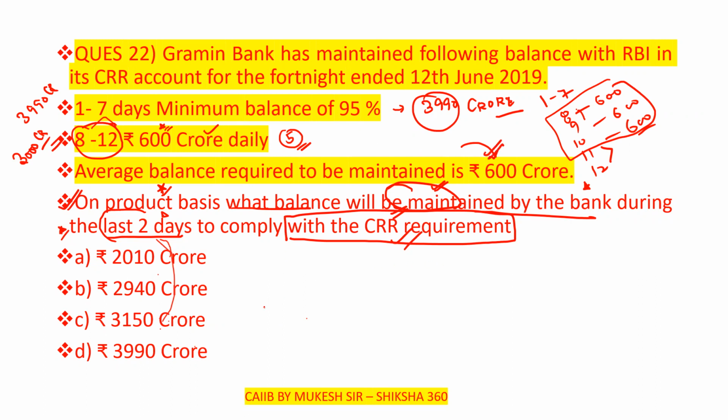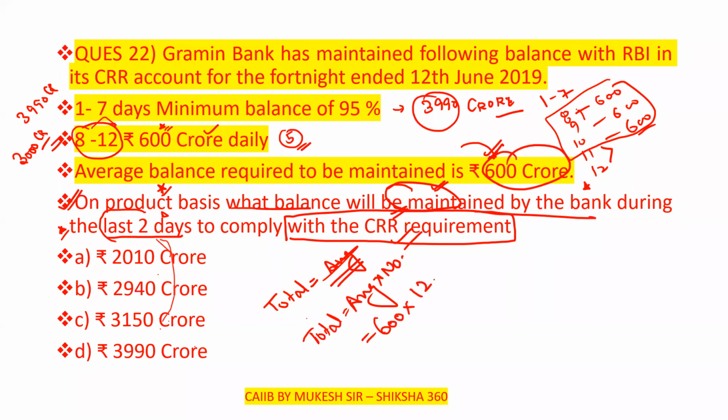So we have to find the total. The total is equal to the average into the number of days, which we have already calculated. The average is 600 crore, and the number of days is 12. So 12 times 6 is 7200. This is the balance, but they have to comply with the CRR requirement.